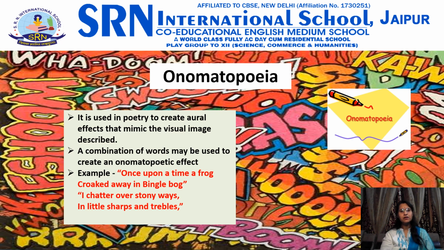Some more examples, like in the poem The Frog and the Nightingale: "Once upon a time a frog croaked away in Bingle Bog." So here the poet used the word croaked, which is a sound made by the frog. Or you can take the example from the poem The Brook by Tennyson: "I chatter over snowy ways in little sharps and trebles."